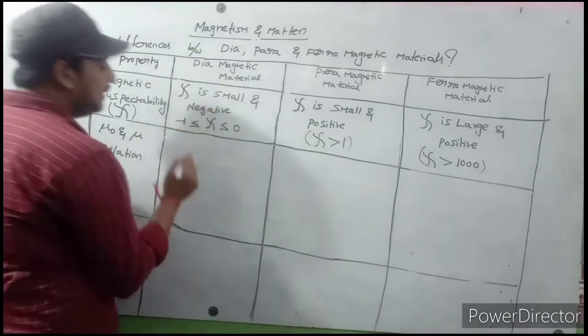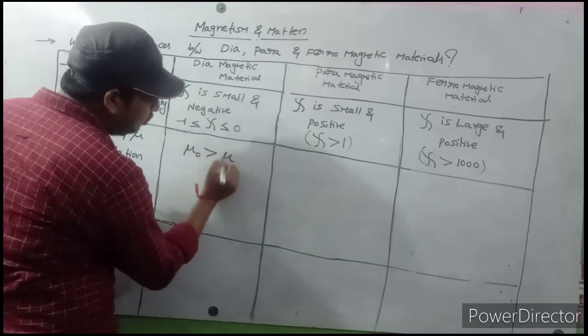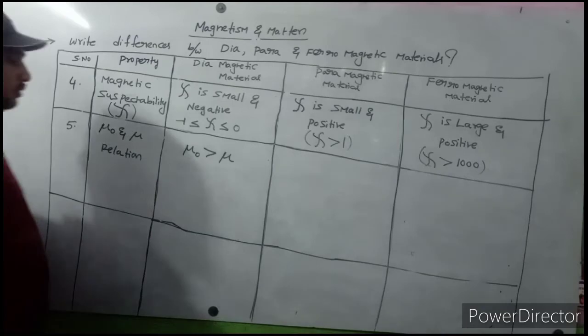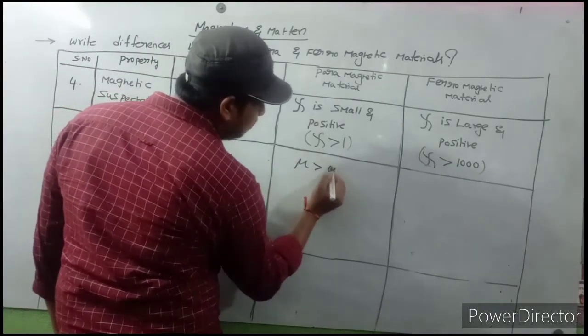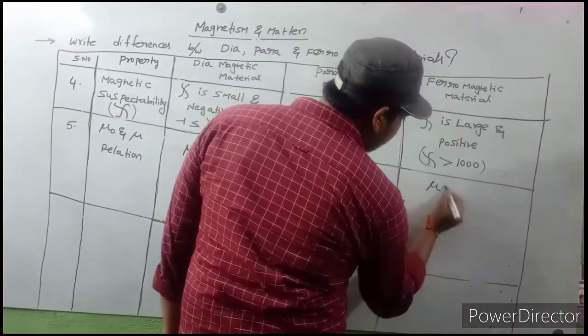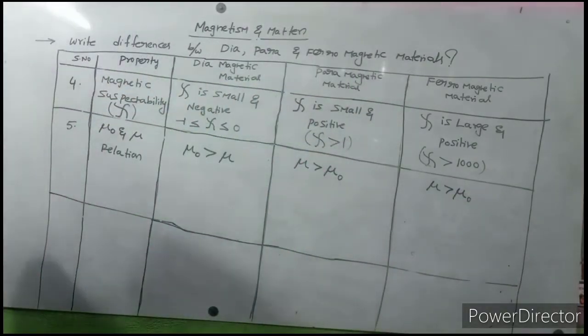In diamagnetic materials, mu naught is greater than mu. In paramagnetic materials, mu is greater than mu naught. And in ferromagnetic material also, mu is greater than mu naught.